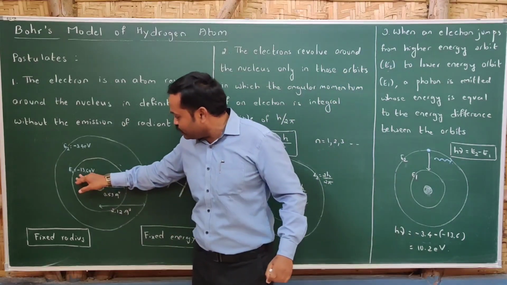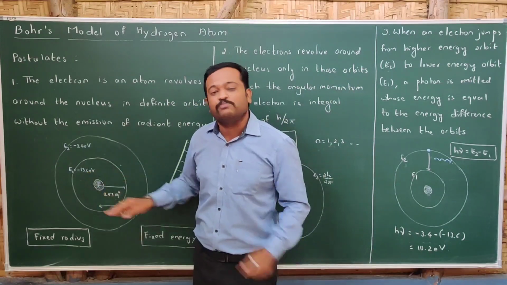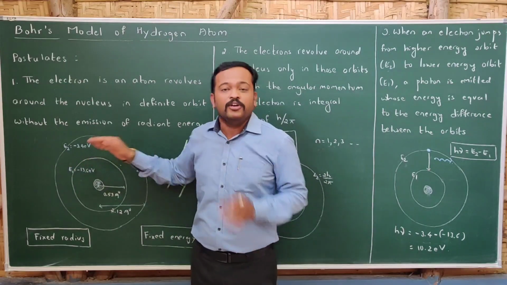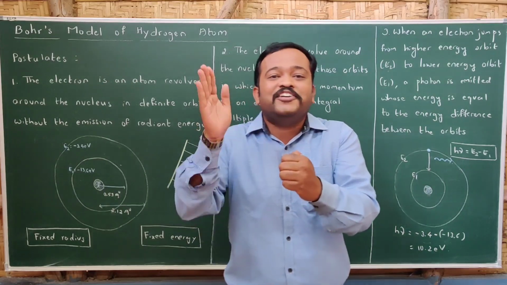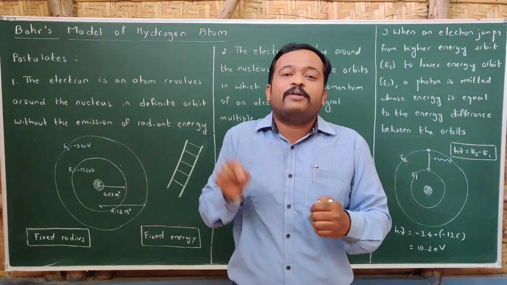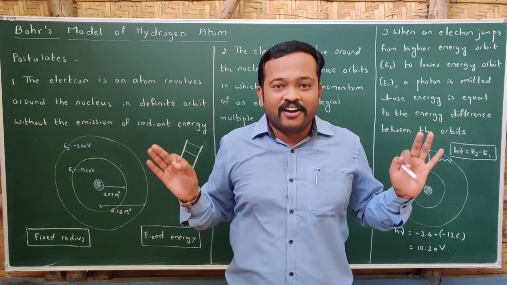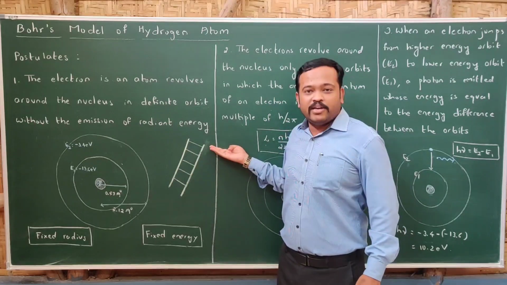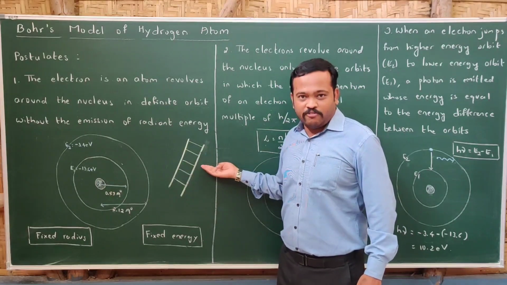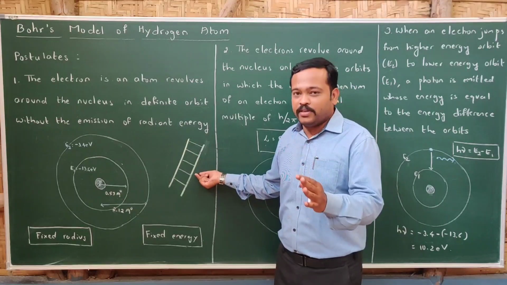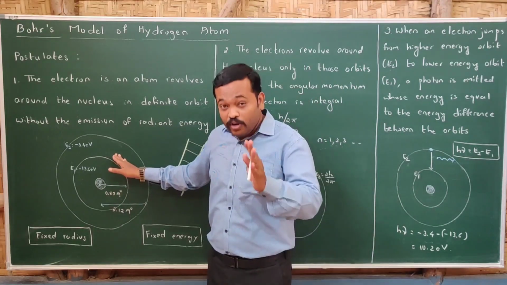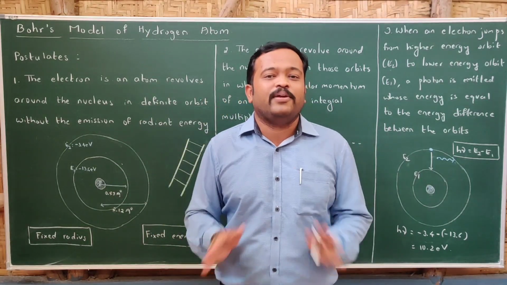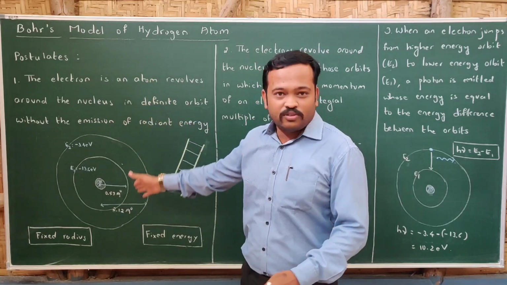The first orbit has the energy minus 13.6 electron volt. Minus because the electron is bound to the nucleus. And the second orbit has the energy minus 3.4 electron volt. Whenever the electron is rotating in a particular orbit, it will not emit any kind of radiation. Similar to a ladder, which has fixed steps, we can climb the ladder by keeping our legs on the particular steps. We cannot keep them in between these two steps and climb. In a similar way, the electron rotates only in a particular orbit, and when it rotates in a particular orbit, it will not emit any kind of radiation. That was about the first postulate.